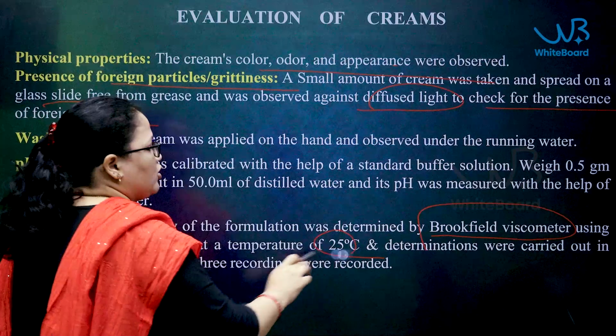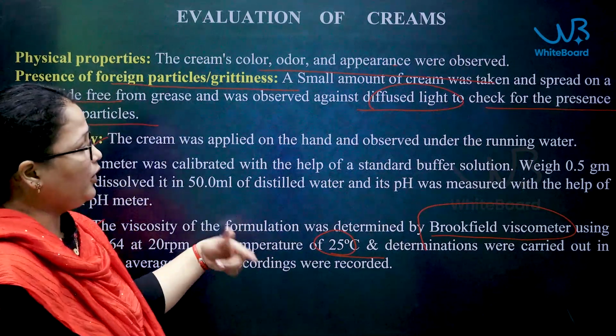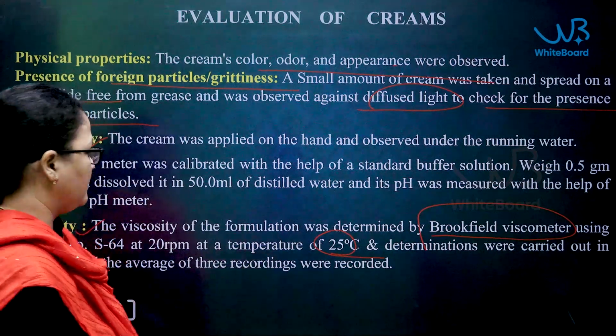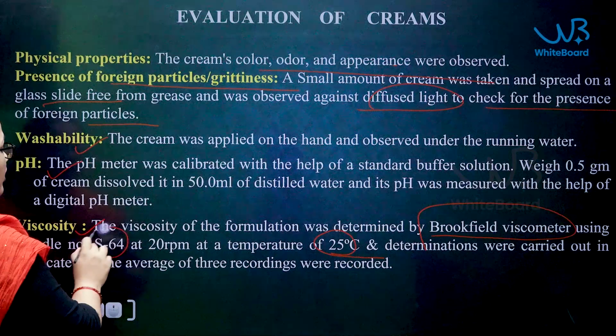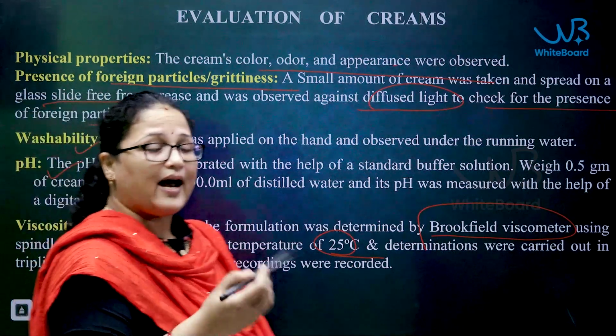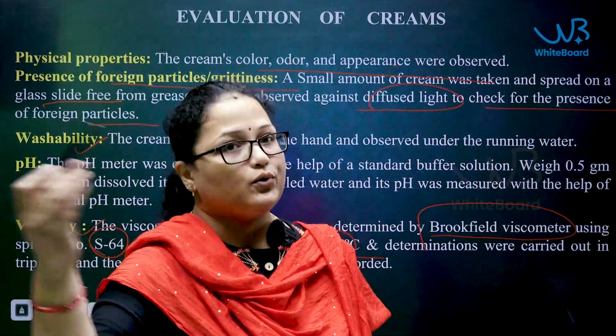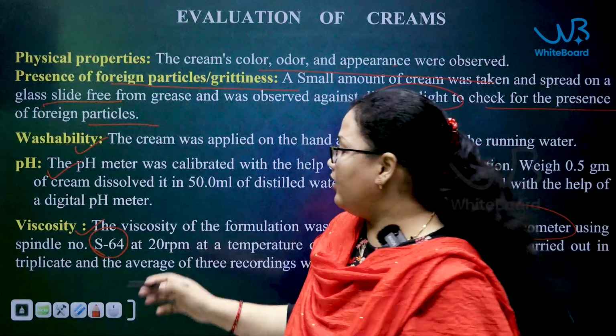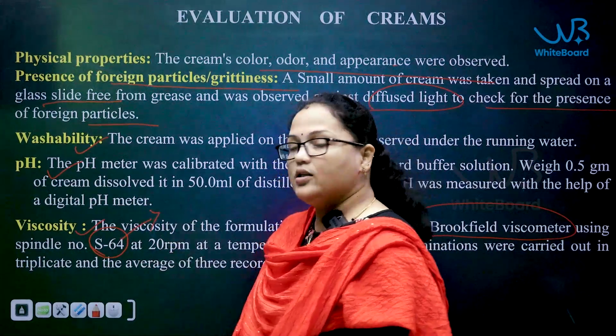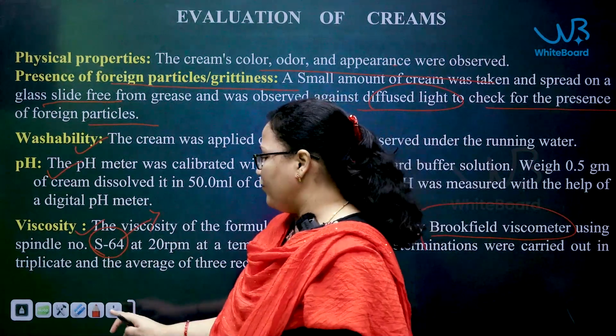Okay, at a temperature of 25 degrees centigrade, as I have told you previously, this will contain spindles. In this case, we will be using an S64 because they are highly viscous. So, you have to use a larger or greater size of spindle, that is an S64.